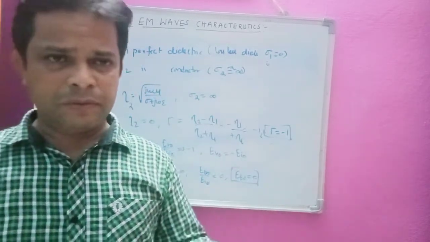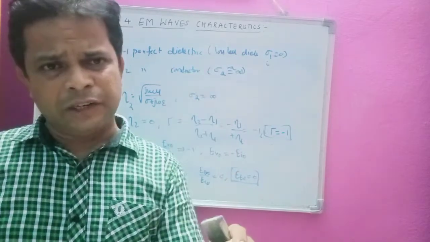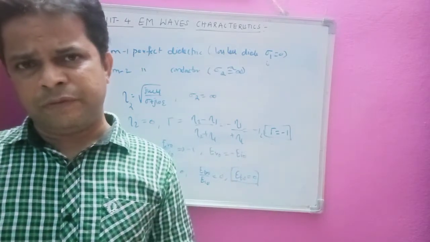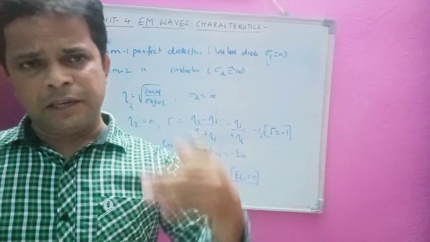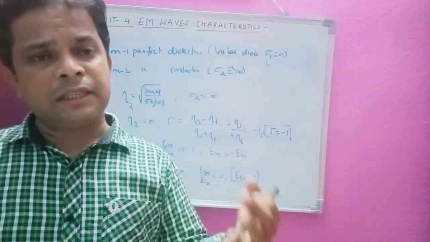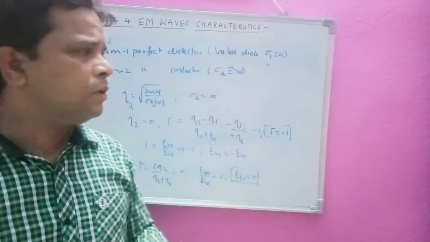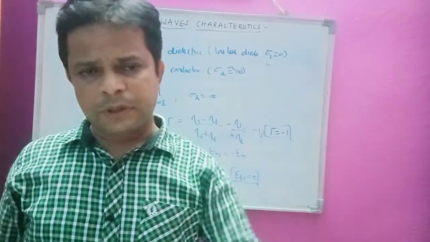A standing wave consists of both the incident electric field and the reflected electric field. We don't have any transmitted field or transmitted wave here. Why? Because they are going to occur in medium 1 only. That is, the standing wave is going to occur in medium 1 only. It is not going to occur in medium 2, because in medium 2 we have the transmitted wave.